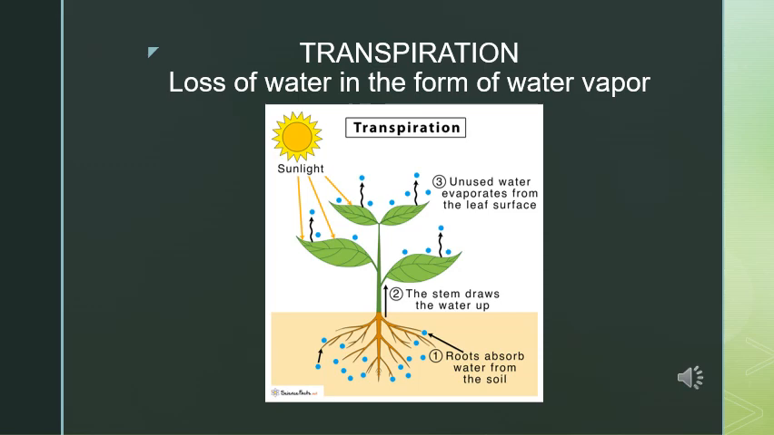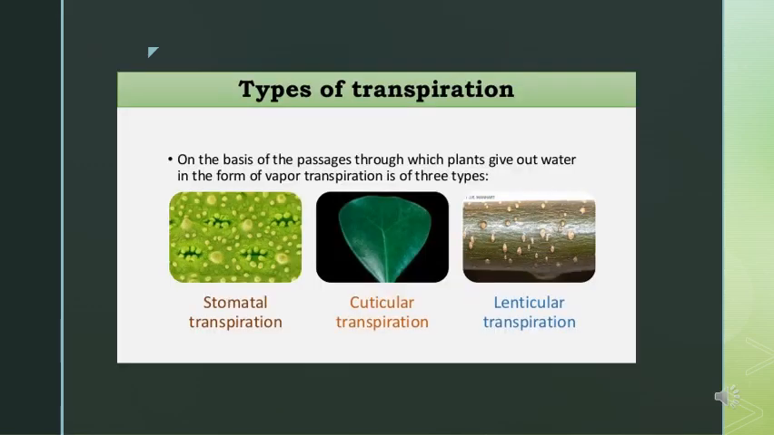What is transpiration? Loss of water in the form of water vapors is known as transpiration. On the basis of the passages through which plants give out water in the form of water vapor, transpiration is of three types: stomatal transpiration, cuticular transpiration, and lenticular transpiration.